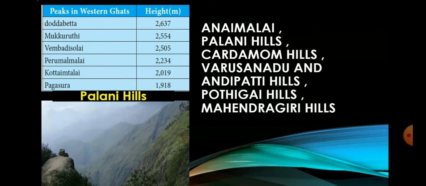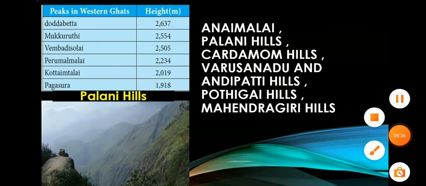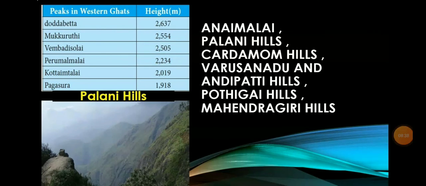These hills feature the richest biodiversity in the Western Ghats. This area is known for its rich evergreen forest, waterfalls and ancient temples. Kalakkad Mundandurai Tiger Reserve is located in this region. Let's see about the last one, Mahendragiri Hills. This continuous range is situated along the border of Kanyakumari and Tirunelveli districts and is a part of the southern range of the Western Ghats. Its average height is 1645 meters. Next one.